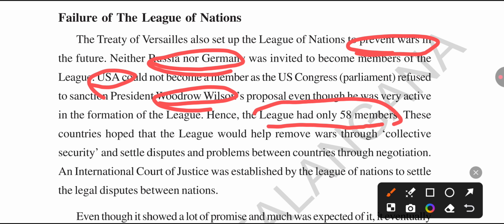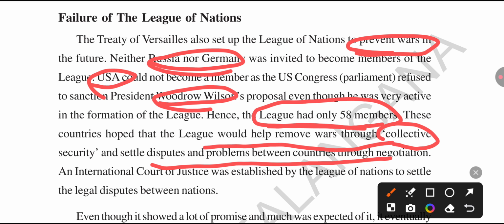In this League of Nations, 58 countries were member countries. These 58 countries hoped the League of Nations would help remove the wars. The League of Nations would prevent wars through collective security, and it would also settle disputes between the countries through negotiation. So all the 58 member countries hoped the League of Nations would prevent wars between the countries with collective security, and settle the disputes and problems between countries through negotiations.